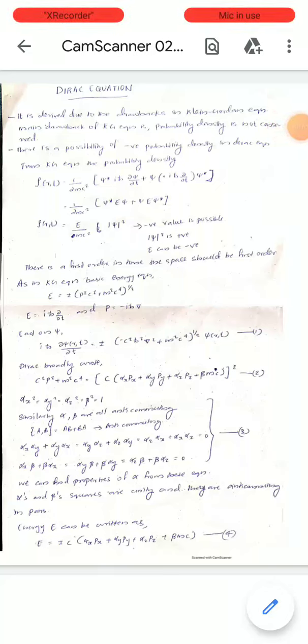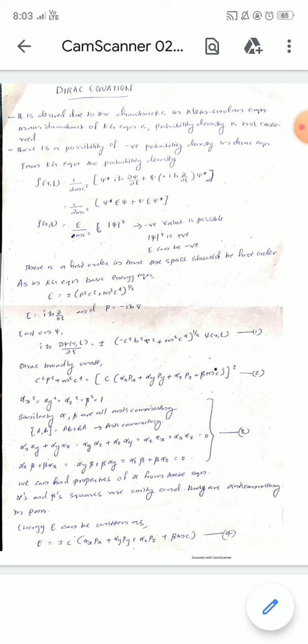Hi all, let me discuss the topic Dirac equation. We previously studied the Klein-Gordon equation and its drawbacks, and we know that the main drawback of the Klein-Gordon equation is that the probability density is not conserved, and we can solve it by the Dirac equation.